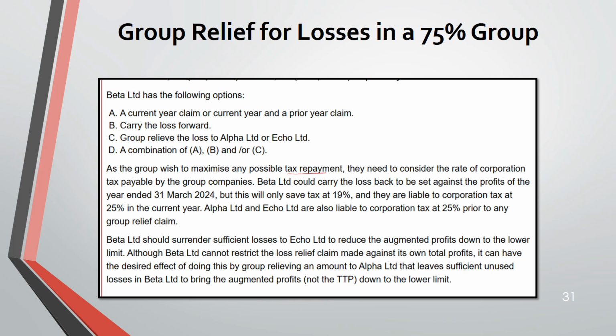Carry back. Okay. For tax repayment, you have to consider the rate of corporation tax payable by the group companies. Beta can carry the loss back to set against the profit of the year ended 31st March 2024. But if you do this, he will only save tax at 19%, and they are liable to corporation tax at 25% in the current year.